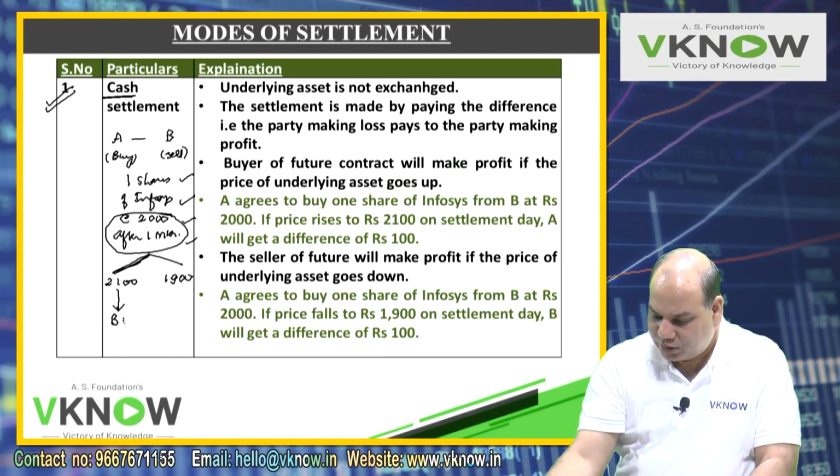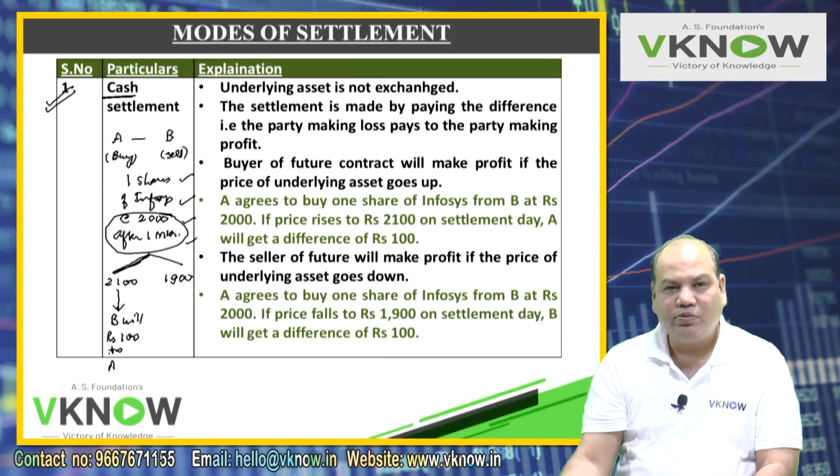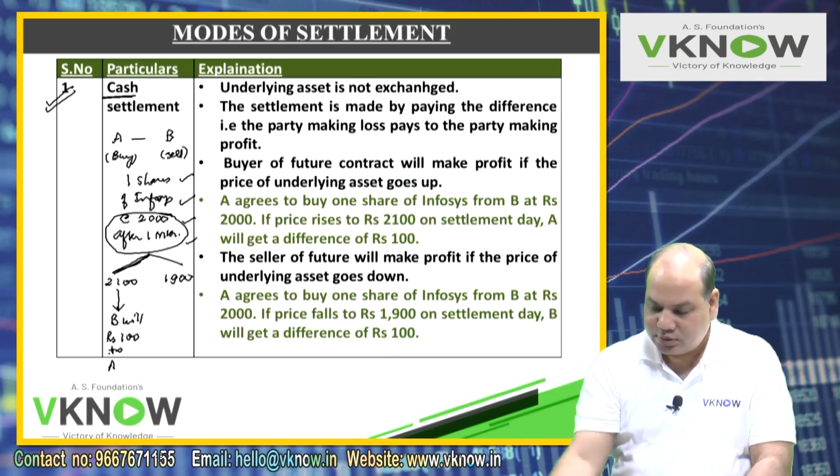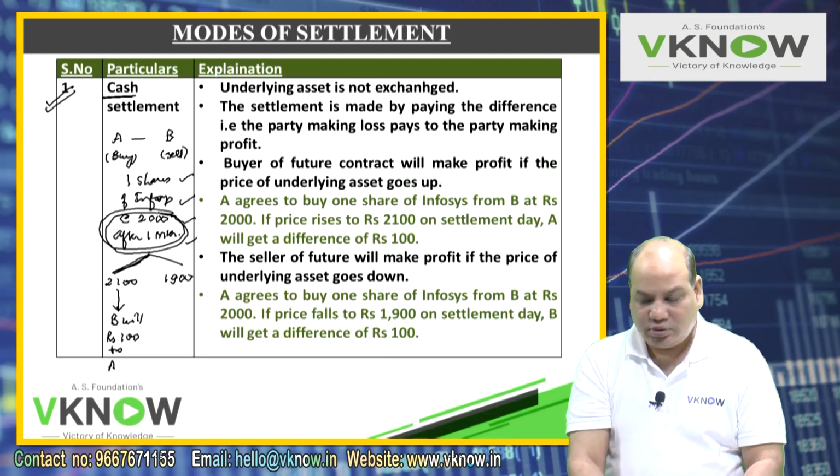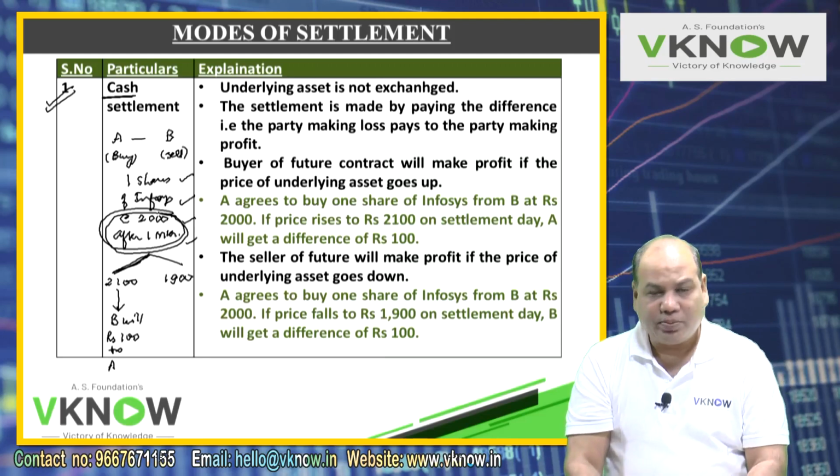So B will pay rupees 100 to A, because A was expecting the price will rise. That is why he bought in the future market. And the price has gone up. His expectation was true. So B will pay him 100 rupees.